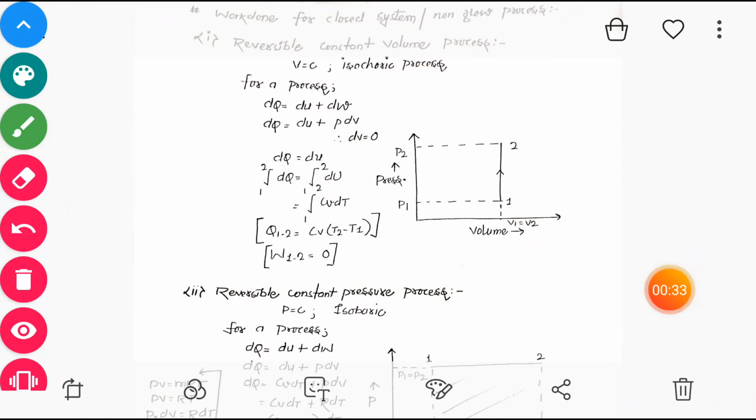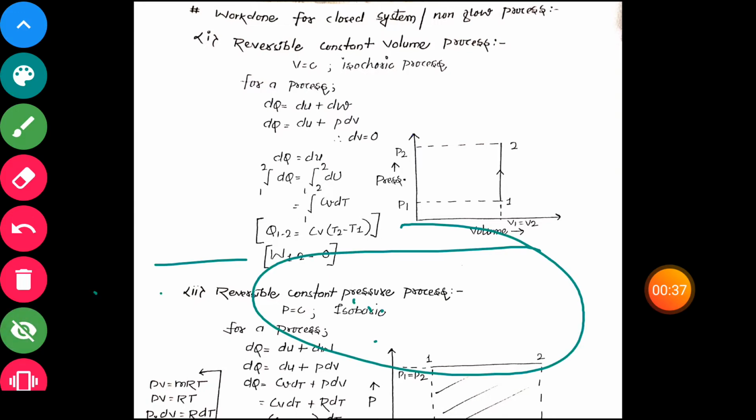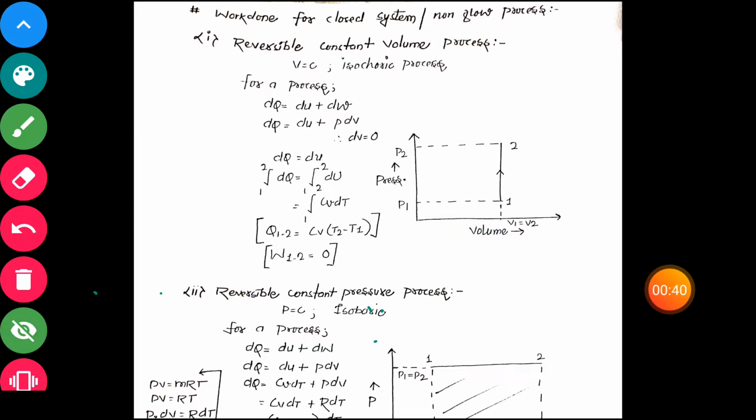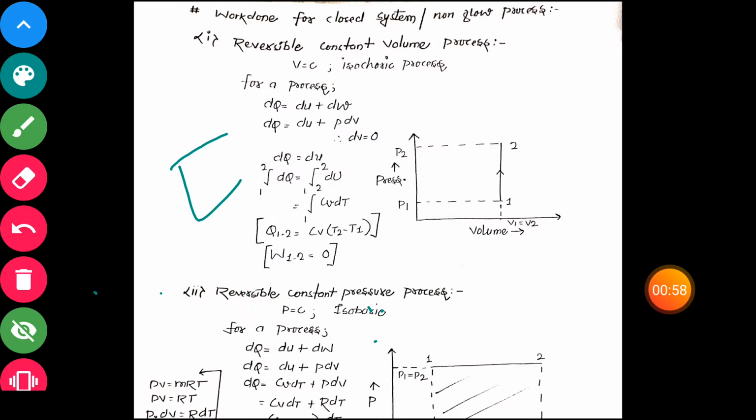So guys, today's topic is work done for closed system. Okay, so what is closed system? Closed system is that which allows only flow of energy. Mass flow is prohibited. There is no flow of mass, and we will study its work done. Okay, so first one is reversible constant volume process.